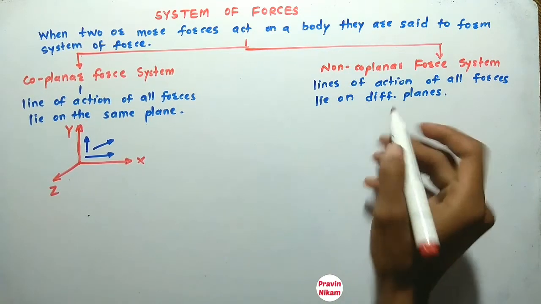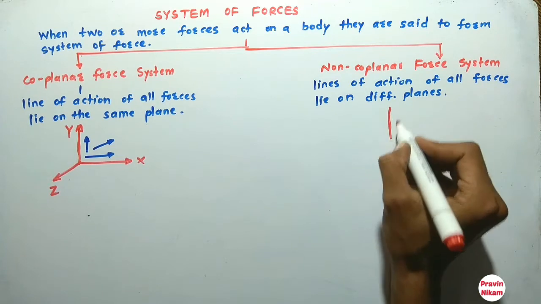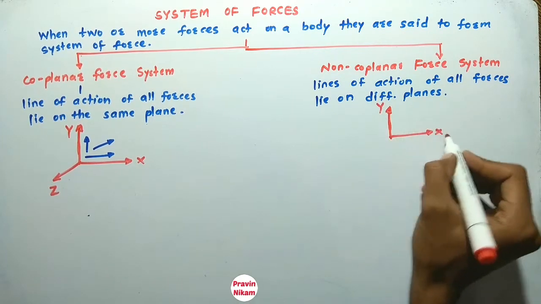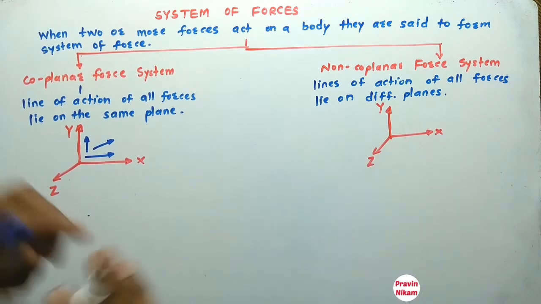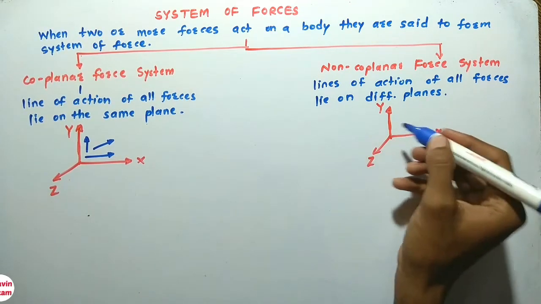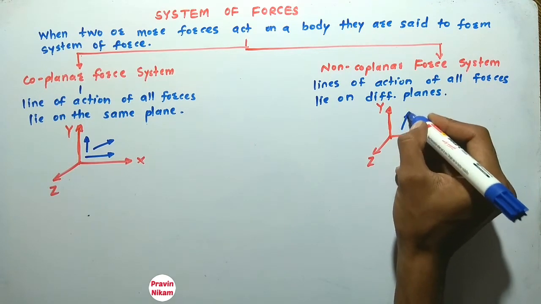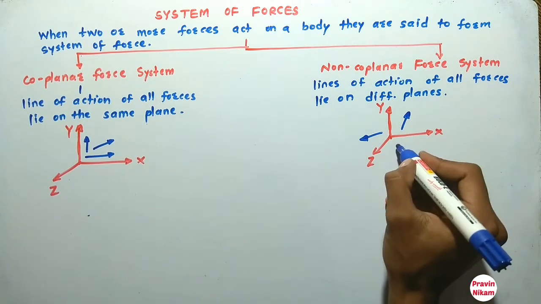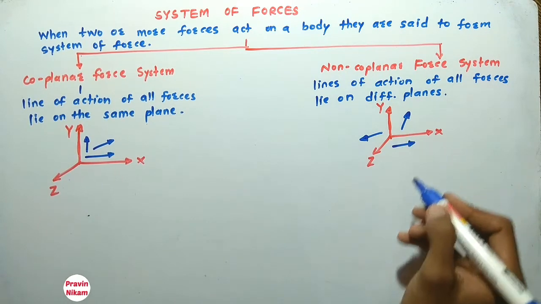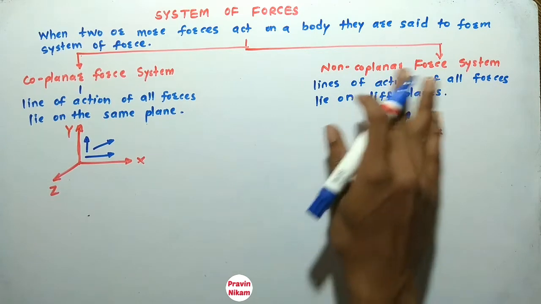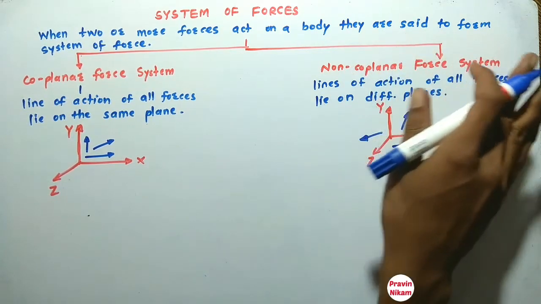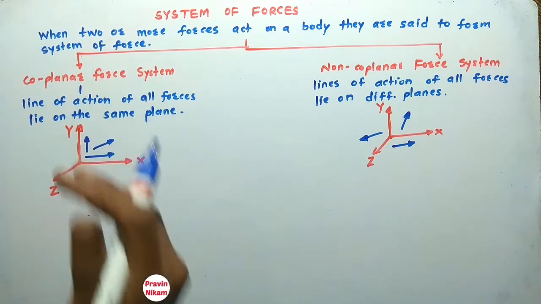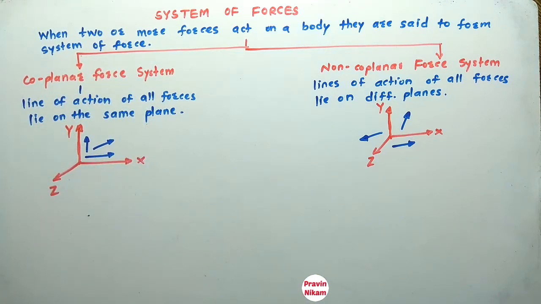So this is the coordinate system. This is x-axis, this is y-axis, and this is z-axis. Then forces are in different planes, means if this force is in xy plane, this is one force in yz plane, and this is one of the force in xz plane. So this system is called as non-coplanar force system. Now the coplanar force system has also 4 types.